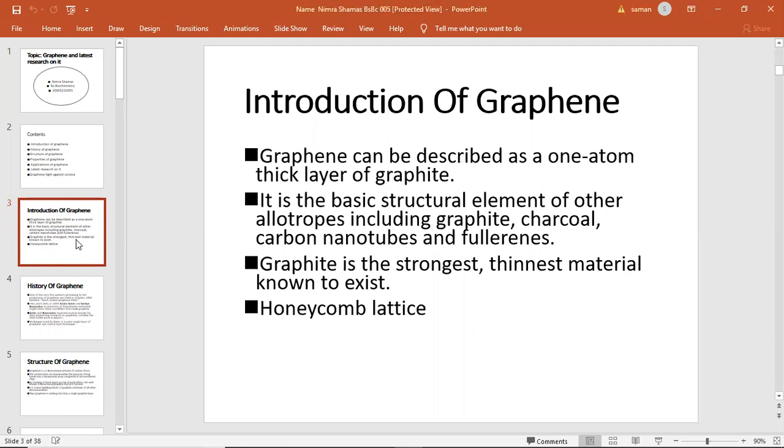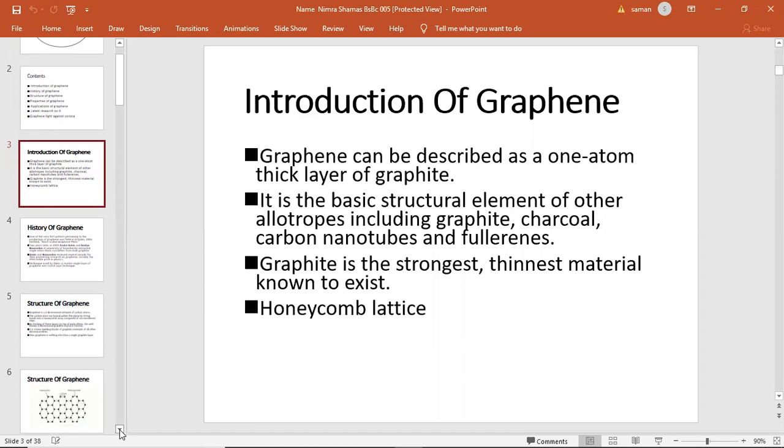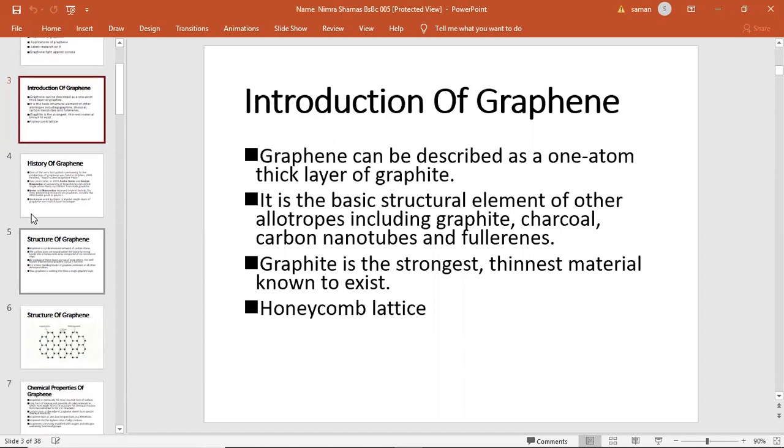Introduction of graphene. Graphene can be described as the one atom thick layer of graphite. It is the basic structure element of other allotropes including graphite, charcoal, carbon nanotubes, and fullerenes. Graphene is the strongest, thinnest material known to exist. It is like the honeycomb lattice.